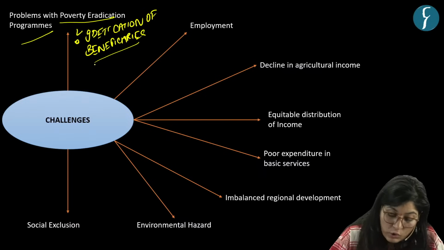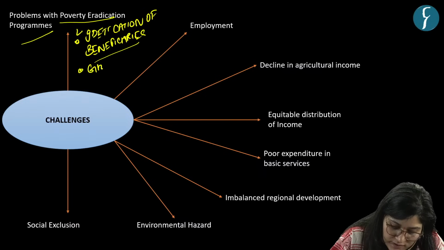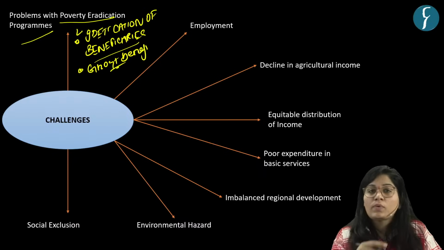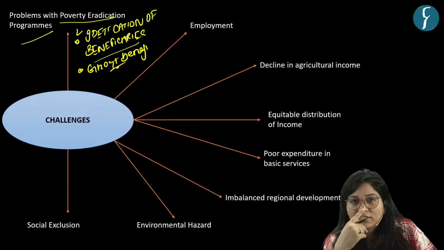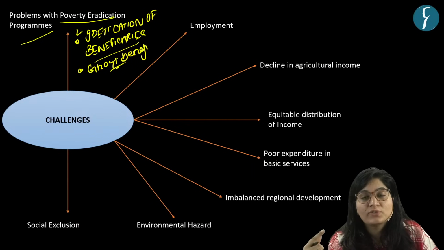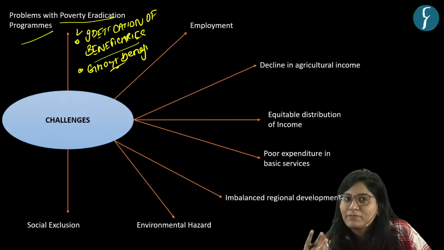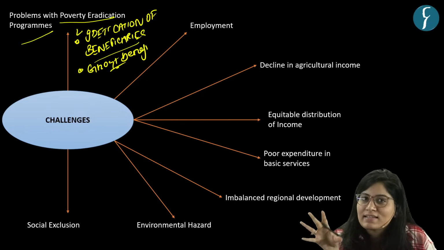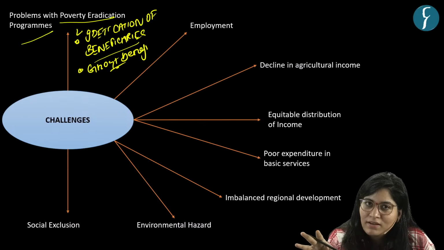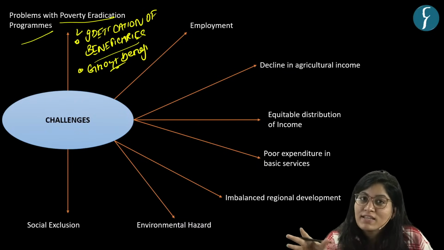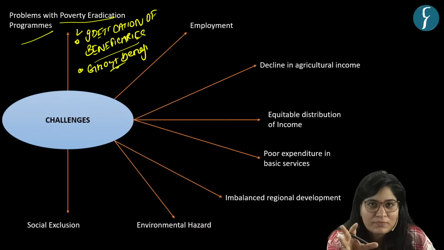Second, we have ghost beneficiaries. Another challenge is in terms of ghost beneficiaries. Now, who are ghost beneficiaries? Beneficiaries who do not actually exist, or they are not eligible for the benefits, but still their name is present in the list. And these beneficiaries are known as ghost beneficiaries. Okay.